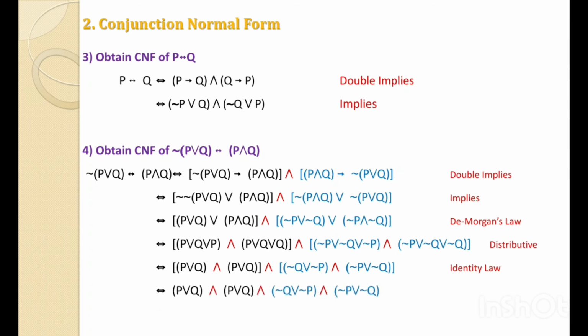We can consider this statement as our final statement because it is in the product of sum form, or we can remove the repeated term again. That is our final product of sum or the conjunction normal form.